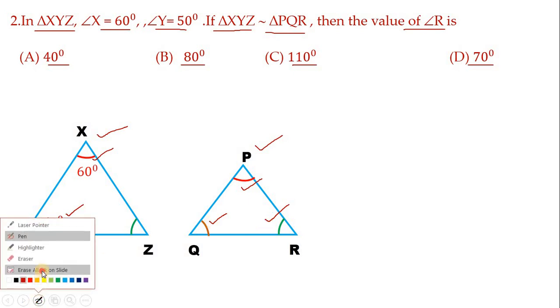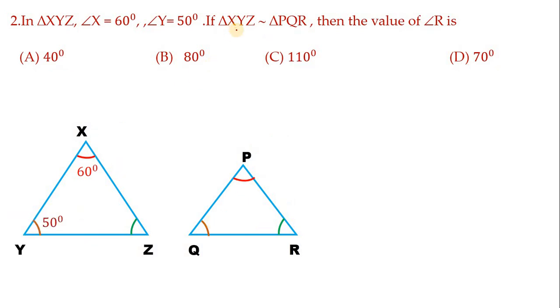But in the problem, they clearly said that these two are similar triangles. And mind it, in similar triangles, corresponding angles are equal. Means X will be equal to P and Y will be equal to Q. Similarly, Z will be equal to R. Hence, to find R value, first find the Z value.